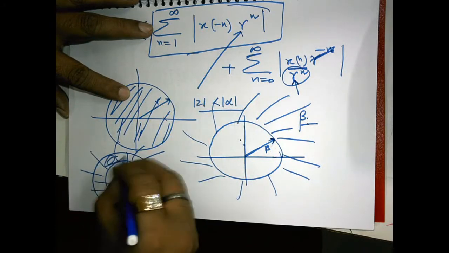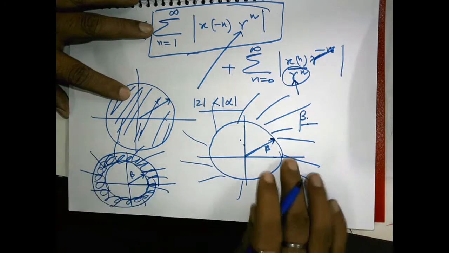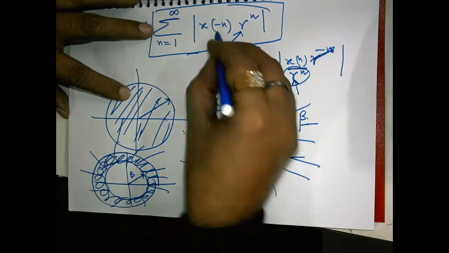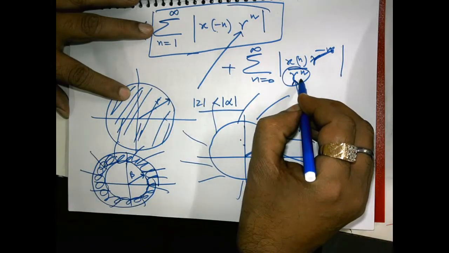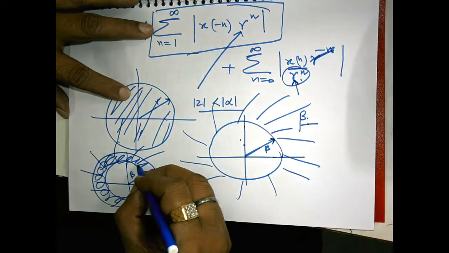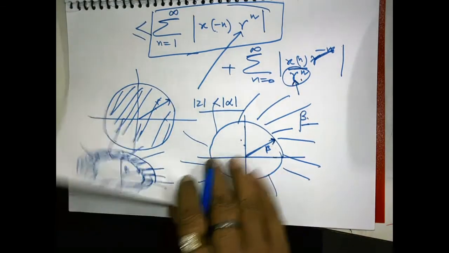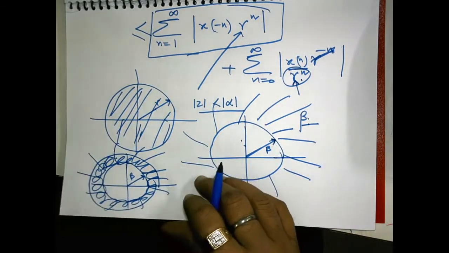This means this annular region is where both these summations agree, and they commonly contribute the points of Z to the region of convergence. So this annular ring forms the common region of convergence.